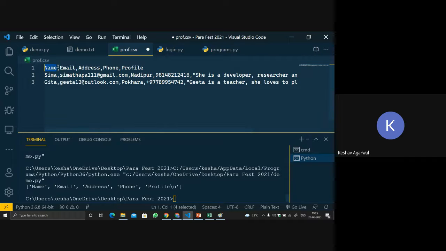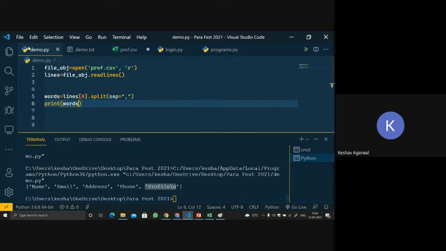Again, the address is stored in another value, the phone number in another value, and the profile in another value. Now what we are getting is a backslash n over here, which means a new line, so it will print on a new line. I don't want to confuse you.